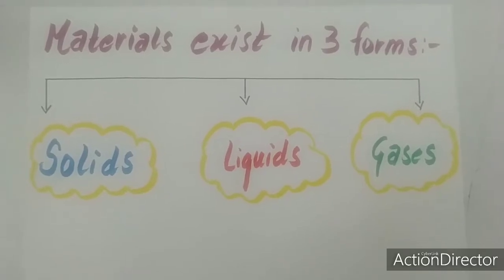First, let us talk about solids. This bottle is a solid. This book of yours is a solid. But why do we call them solids? Why can't we call them liquid? We call them solids because they do not change their shape on their own. This bottle cannot change its shape on its own. Can it? No. This book will not change its shape on its own. It will stay as it is. That is why we call them solids.